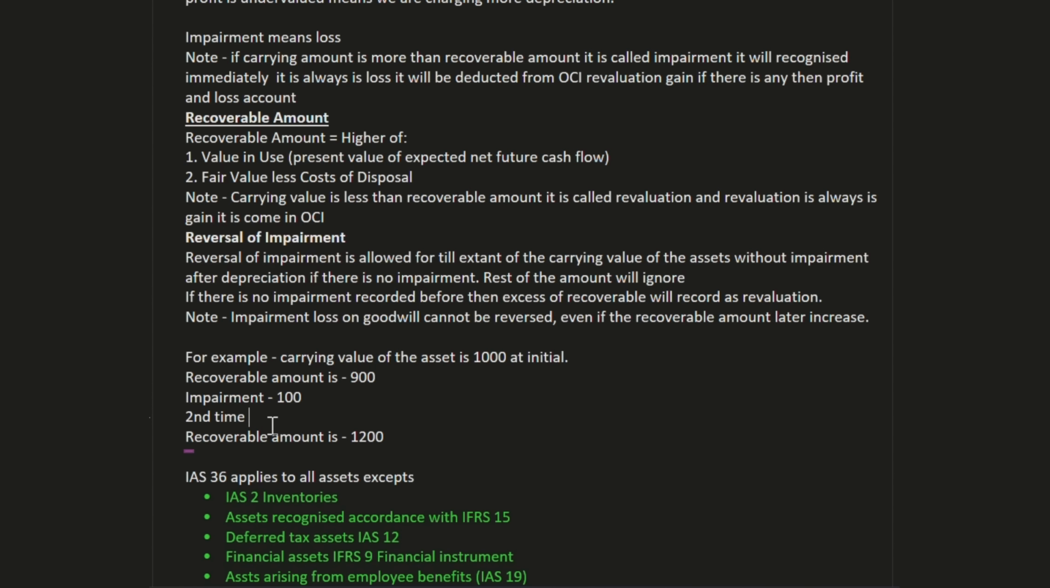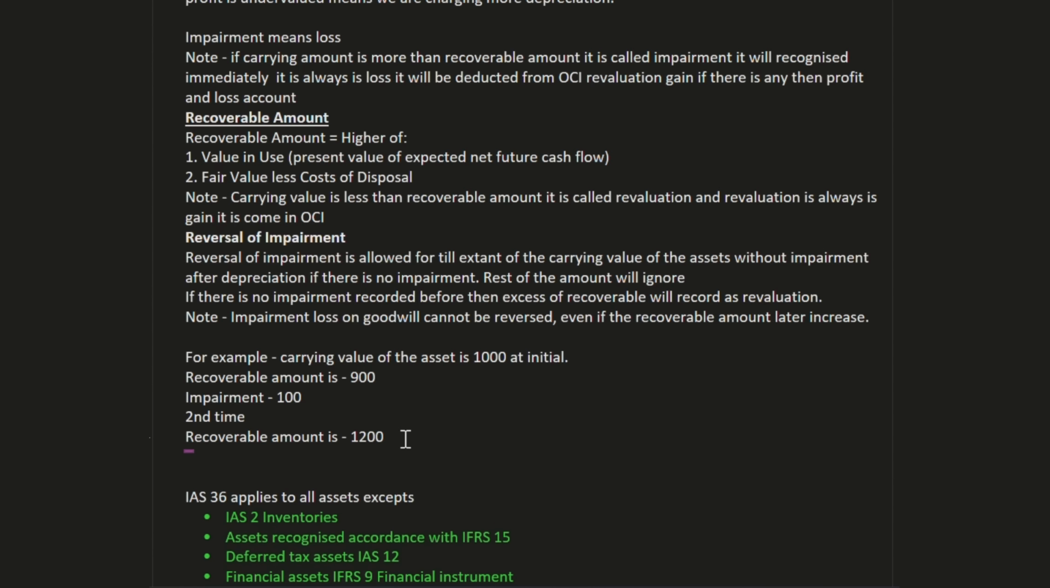So it depends upon how your asset will perform and how the market value will change. So the second time, the recoverable amount is 1200. Now the question arises: can we reverse our impairment? And if we can reverse, how much impairment can we reverse, and can we perform reversal of impairment with revaluation or not? So the answer is yes, we can reverse our